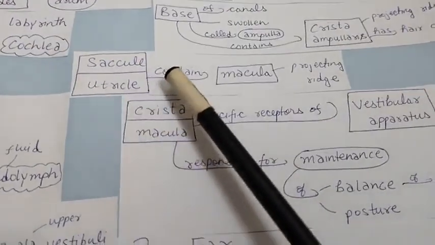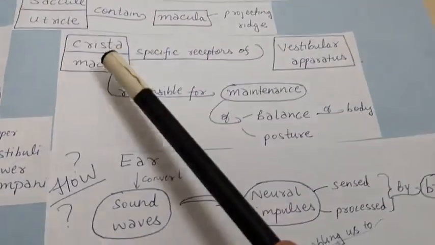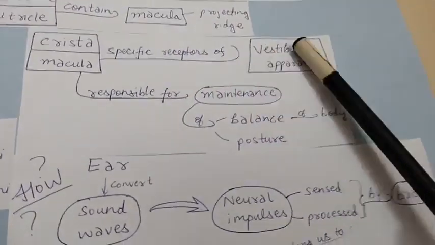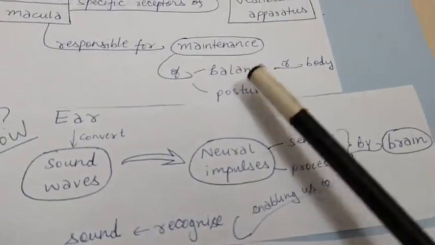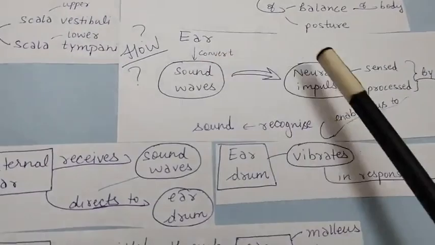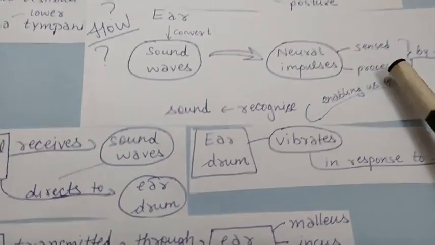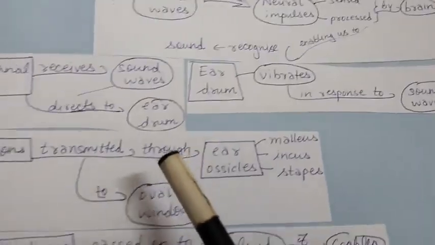Saccule and utricle contain the macula. This is a projecting ridge. Crista and macula are specific receptors of the vestibular apparatus. These are responsible for maintenance of balance and posture of the body. Now, how does the ear convert sound waves to neural impulses which are sensed and processed by the brain, enabling us to recognize sound?